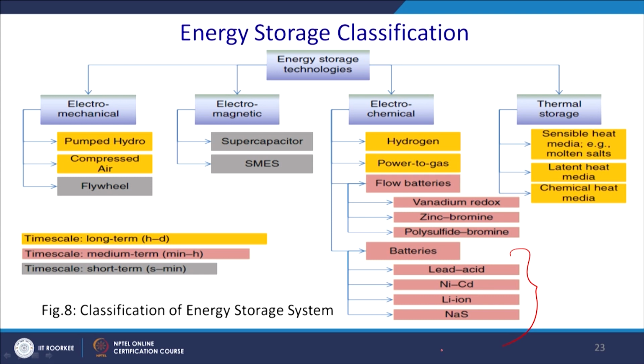Batteries can be lead acid, which was commonly used, but due to the lead we are trying to get rid of it. Now, you have nickel cadmium or lithium ion or NAS, or you may have thermal storage also: sensible heat media, molten salt, latent heat media or chemical heat media. These can all be used as per suitability, but mostly we will talk about batteries, considering that it is our electrical engineering domain.